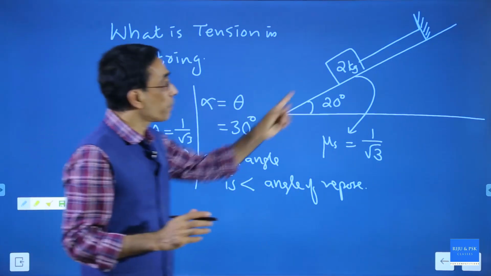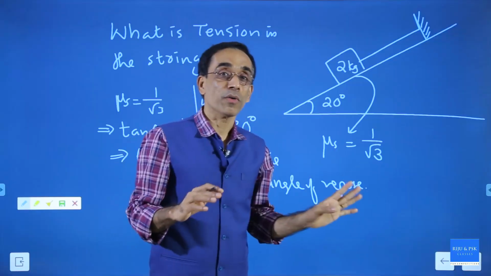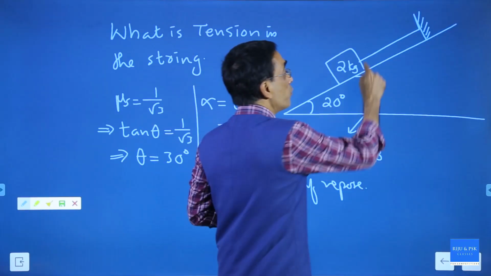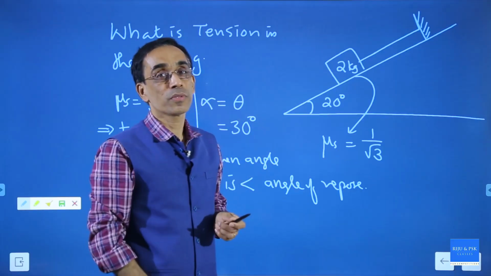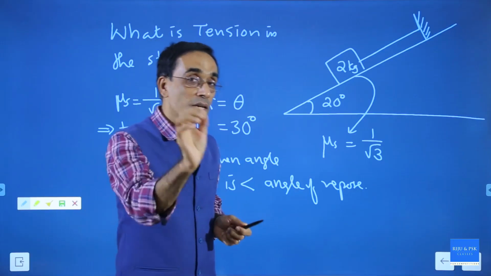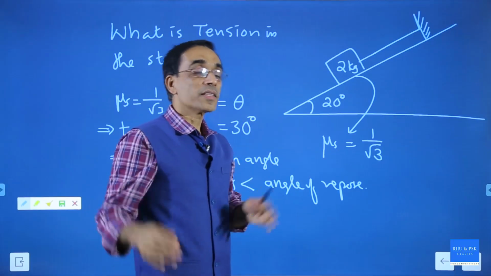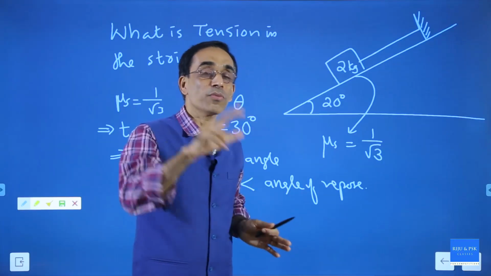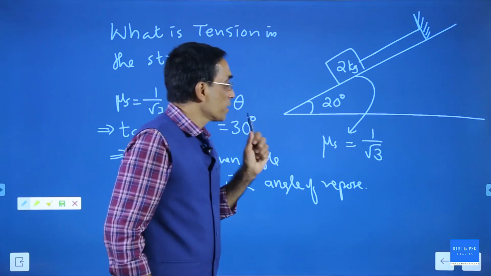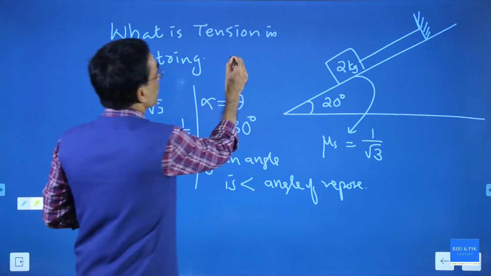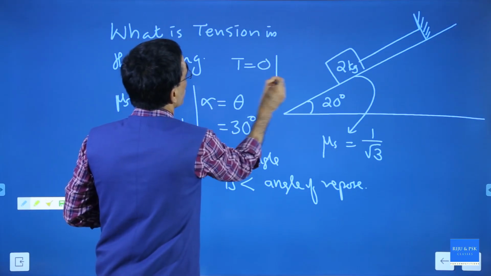Therefore, the body has no tendency to move down. That means even if you cut the string, the body will not move. That means the string is not required. That means there is no tension, there is no force acting in the string. Is that okay? So the answer: tension is 0 here. There is no tension in the string.